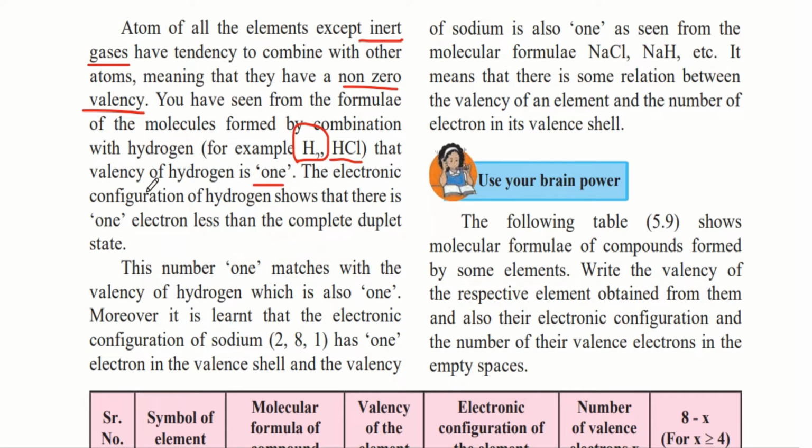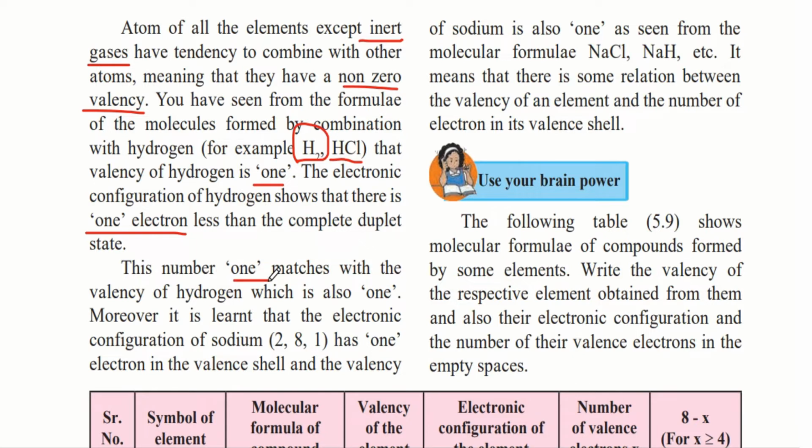The electronic configuration of hydrogen shows that there is one electron less than the complete duplet state. So hydrogen has just one electron in its outermost shell, and to become a duplet it needs one additional electron. So one electron is less in its outermost shell to form this complete duplet. Therefore the valency of hydrogen is 1.